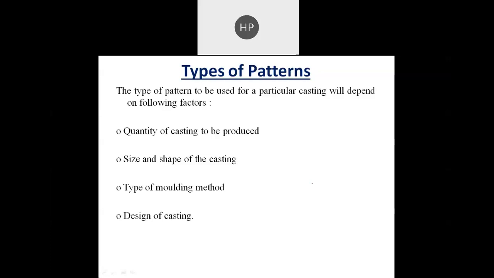So the type of pattern to be used for a particular casting will depend upon the following factors. So which are the factors? First, quantity of casting to be produced. If we are going to make only one piece, or we are going to produce 100 pieces, or 1000 pieces, or 10,000 pieces, so how much quantity of casting is to be produced, based on that we have to select the pattern.